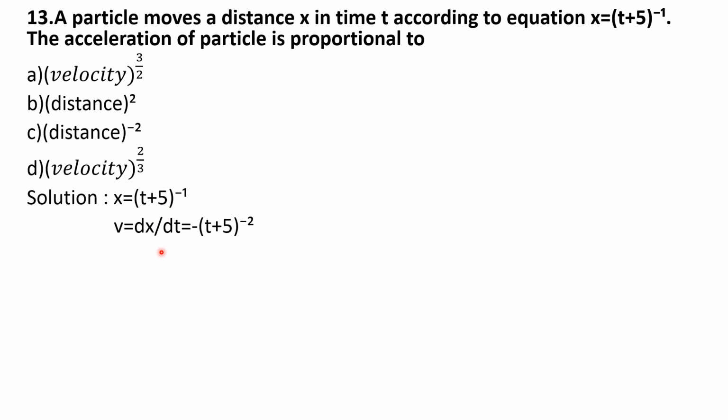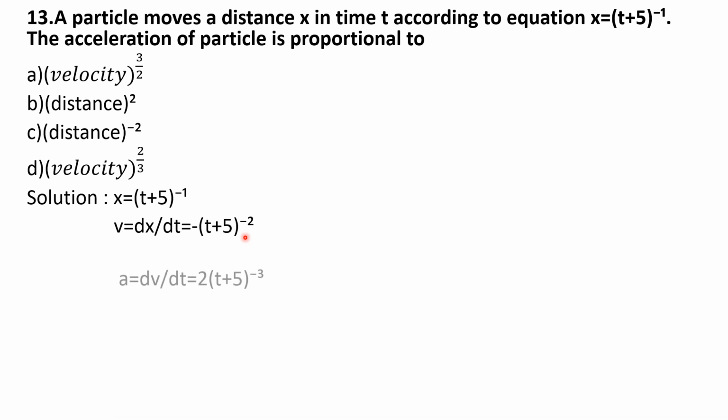So v is equal to dx by dt, which is equal to, here in place of n is minus 1 and in place of x is t plus 5. So differentiation of this x becomes minus 1 into t plus 5 whole to the power minus 1 into minus 1, that becomes minus 2.